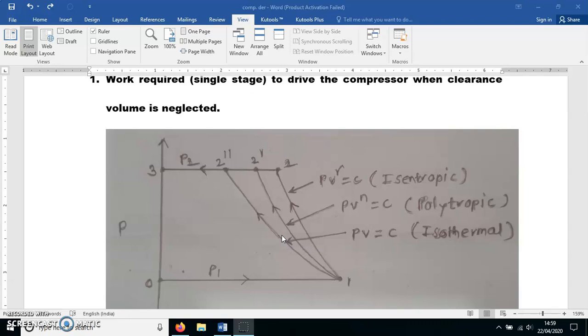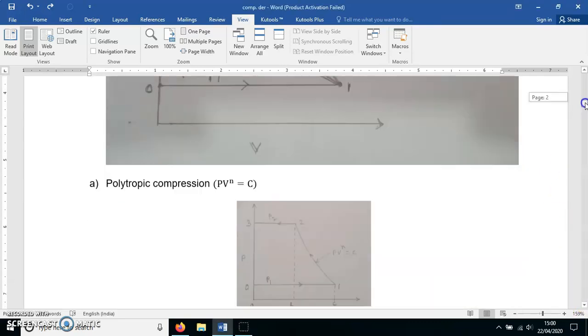So which is the practical process of compression? It is polytropic compression. Now in this lecture we are going to calculate the work required to drive the compressor in all these three processes. Let's move to the next part.